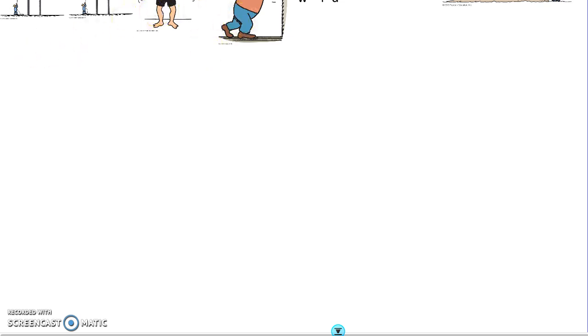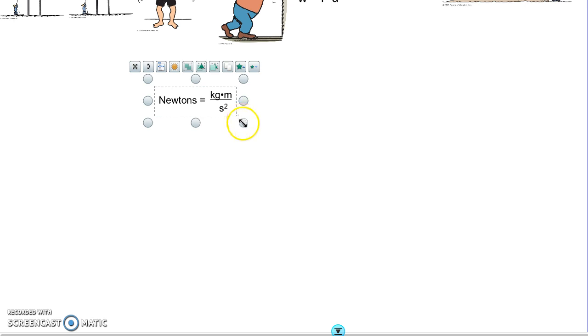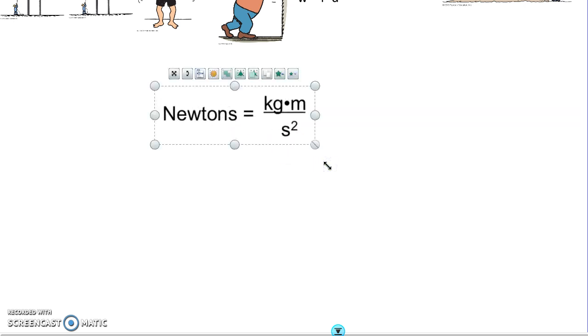Force is equal to mass times acceleration, and we usually measure force in newtons. The units for newtons are kilograms, which is what we measure mass in, times meters per second squared, which is meters per second per second. In other words, how many meters per second faster is an object going per second. So that's acceleration and that's a force.